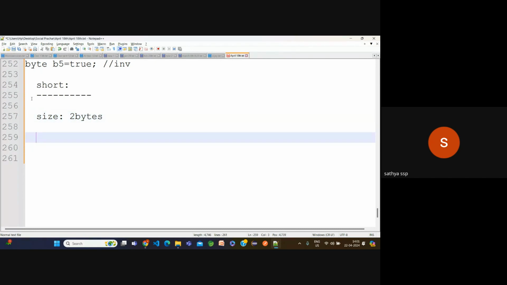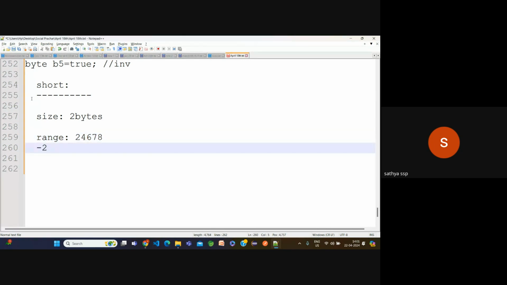The range we don't need to remember, but we need to remember the sizes. That's what matters. Suppose the maximum range is something like 32767, and the minimum range is minus 32768.